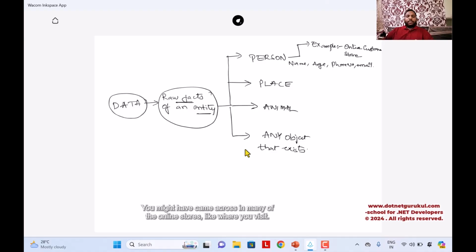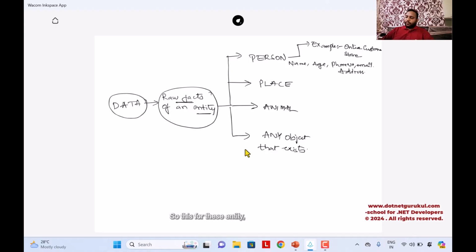You might have come across many online stores where you visit, and they have a form to fill, like the name, age, phone number, email, and address. They ask you to enter these so that they can deliver to the address as well, right? So for this entity, person, there are certain raw facts: name, age, phone number, email, address. These are the raw facts of a particular person entity.